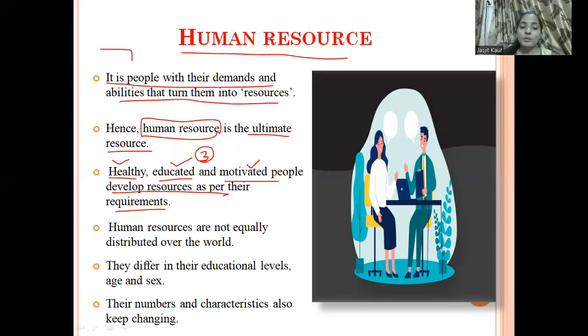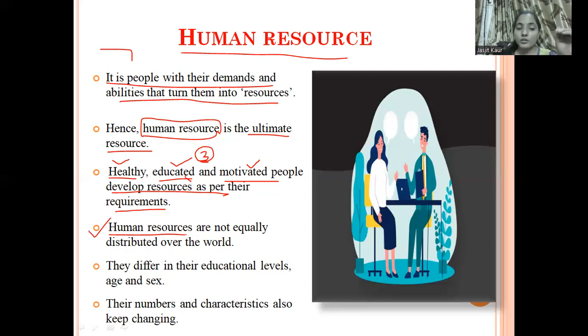Now, human beings are not equally distributed over the earth. Just like other resources, human beings are also not equally distributed over the earth. So we know that at some places we have more educated people, but at other places we have less educated people. And as per the natural and other resources available in that particular area, human beings are distributed unequally over the earth's surface.